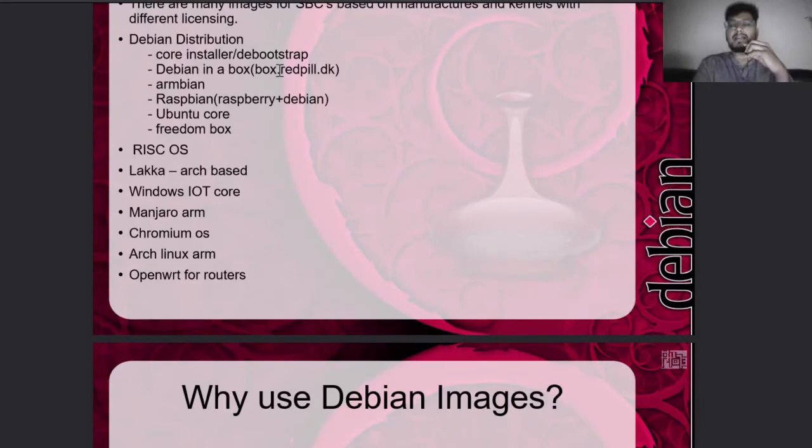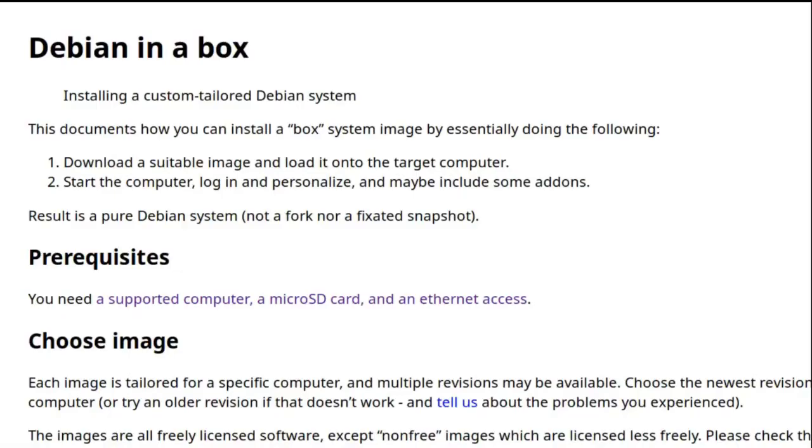Now to Debian in a box. Let us try to install Debian in a box on my Olimex A20 Lime 2 and check this out. This is a very minimal and pure Debian OS, around 160 MB, I guess. Let us try to install it. Now coming to the practical part, I'll be showing you how to install a pure Debian system using this fork called Debian in a box by Jonas Medegar.